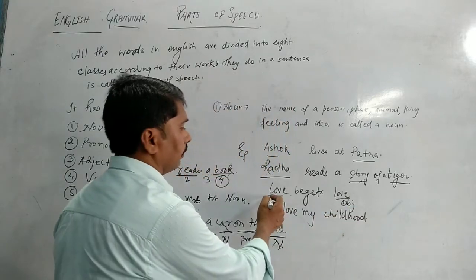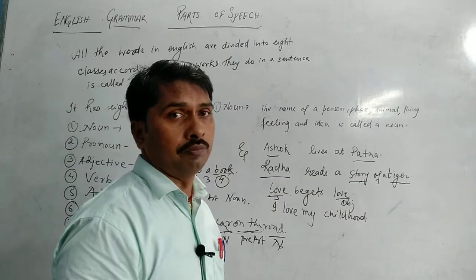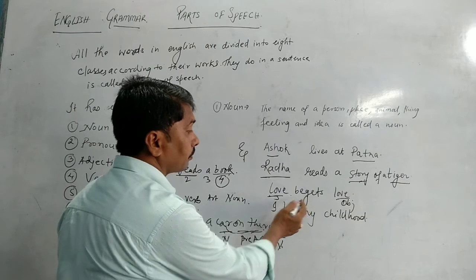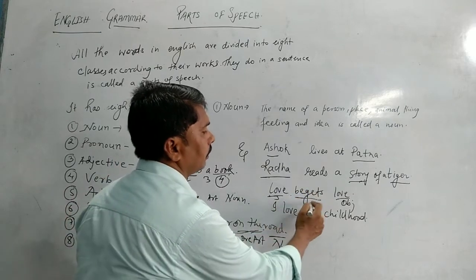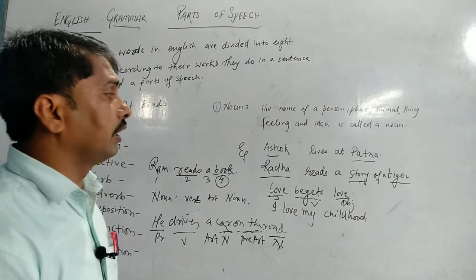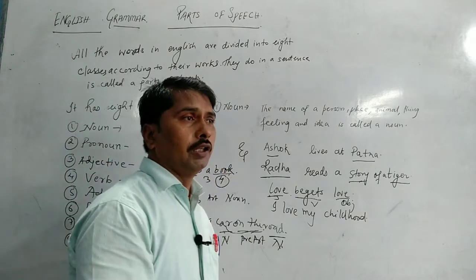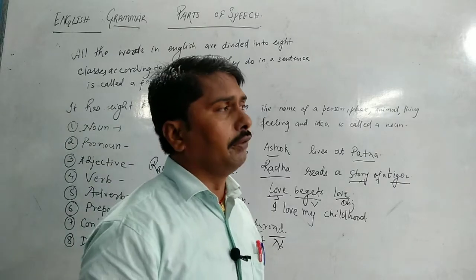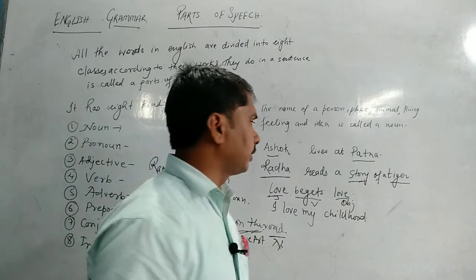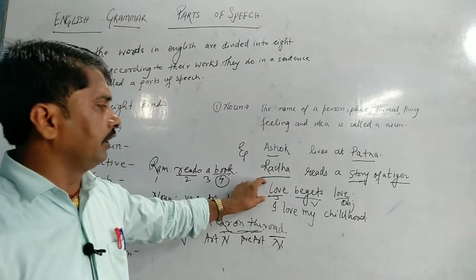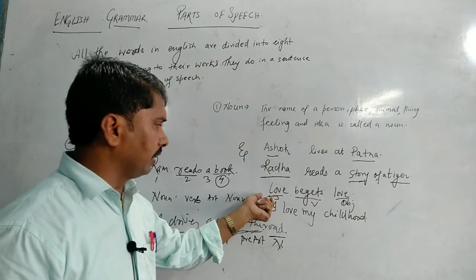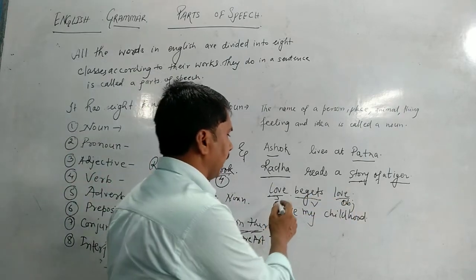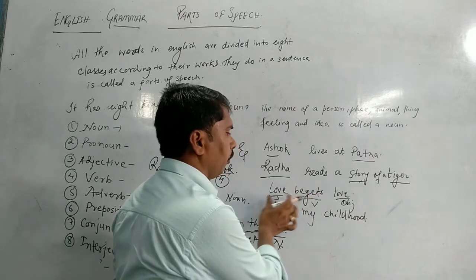Now here see, love is not only a verb. Here in this sentence, love is working as a noun because it has been used before the verb. Begets is a verb. Love begets love. When we give somebody love, we will get love. When we give somebody hate, we will get hate. When we give somebody respect, then we will get respect. So love here is used as a noun, and love here is also used as a noun. But the difference is that it is used as a subject because it is before the verb.